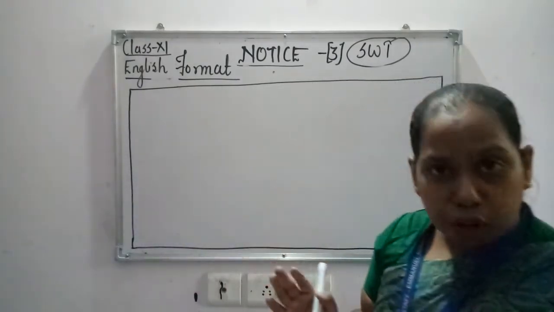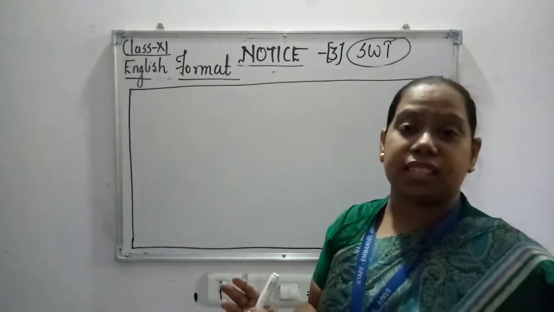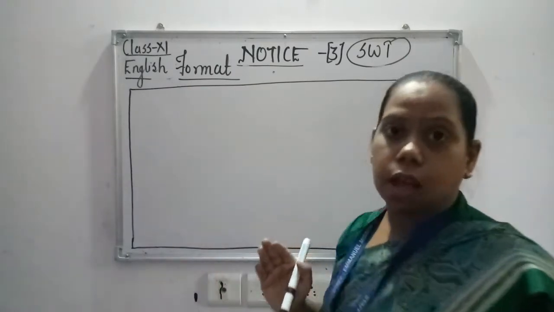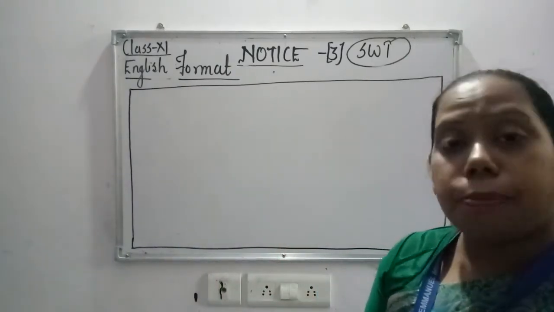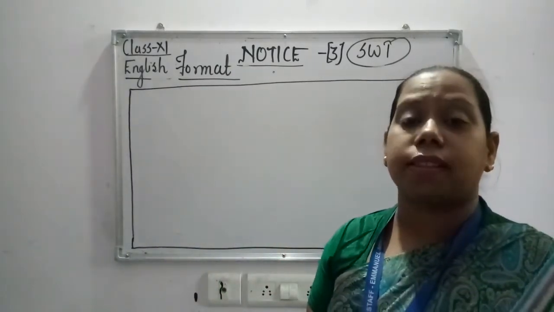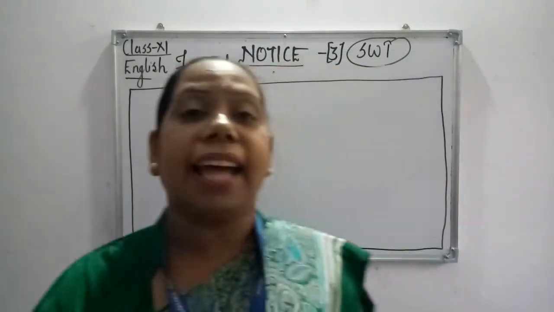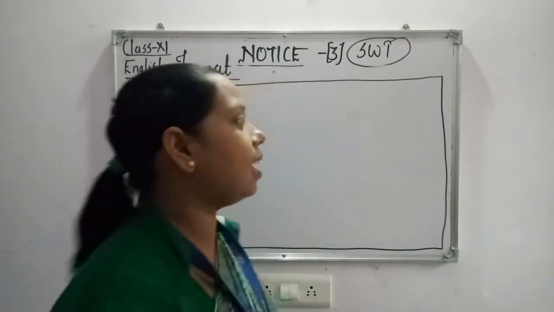Means whatever you write, equal spacing should be left from the right and left hand corners. So the format of notice, number one thing we write is the name of the institution, and that too along with the place name.